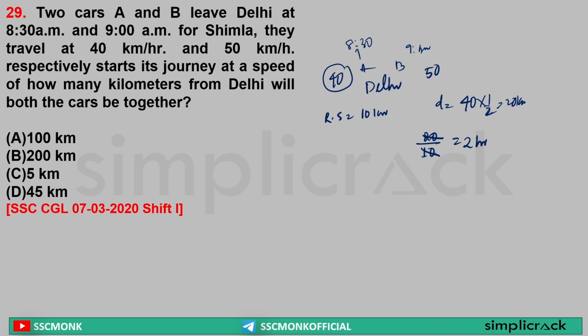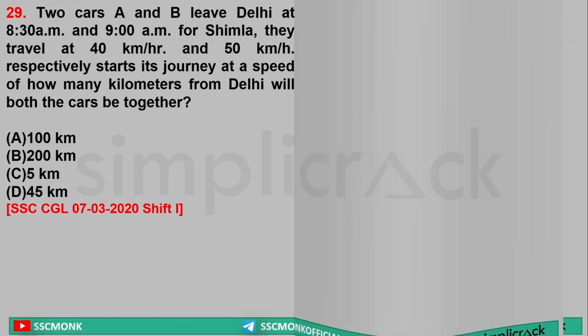Yes or no? That means they both will be together. They both will be together after 2 hours starting from 9 am. Sir, after 2 hours starting from 9 am means how much distance? Sir, 50 km per hour for 2 hours, that is equal to 100. That is the option. Clear? Yes or no? Sorted? Next.